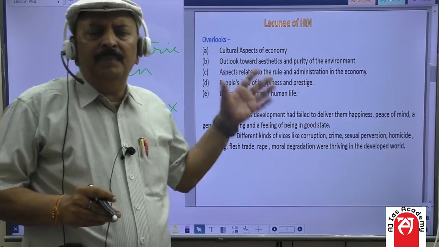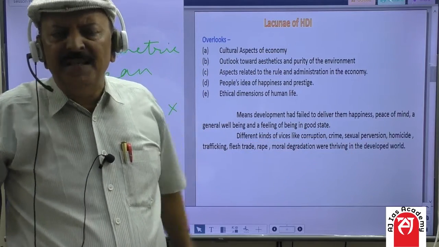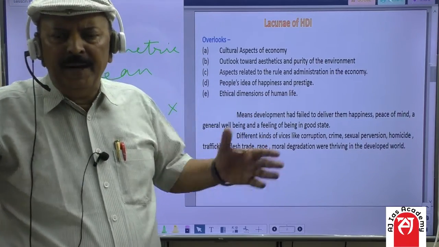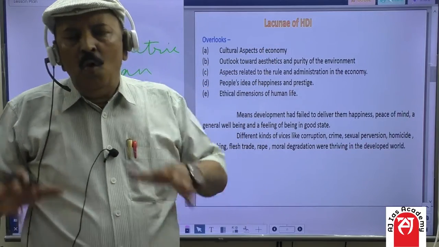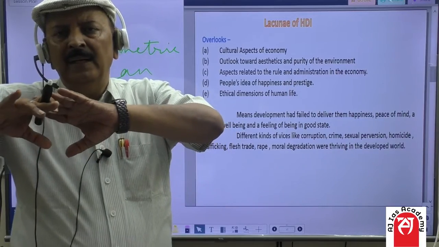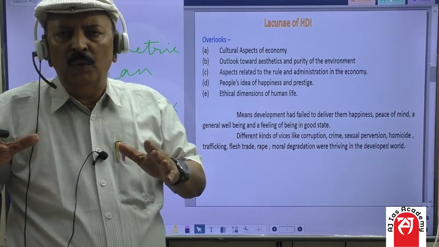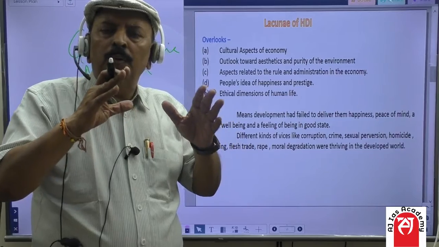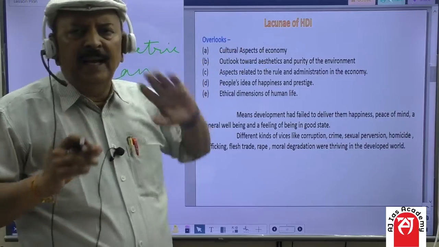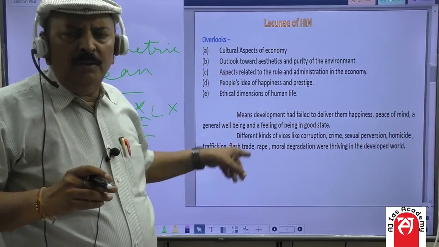Students, now I am switching over to the lacuna of HDI. What are the weaknesses of HDI? When we measure the economy of a country through the HDI model, what are the lacunae, what points are lacking in our calculation, which do not come before us while measuring HDI? There are certain points that I will narrate, just jot them down.